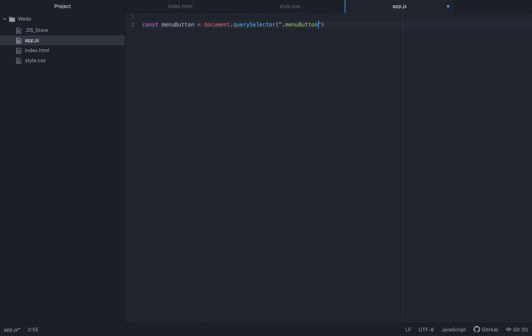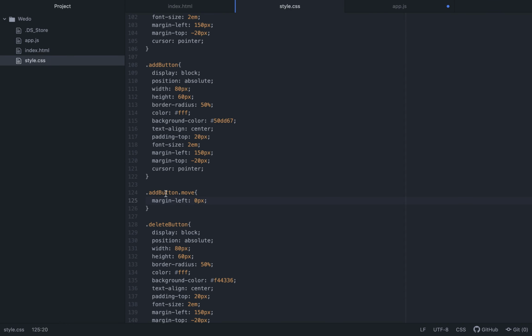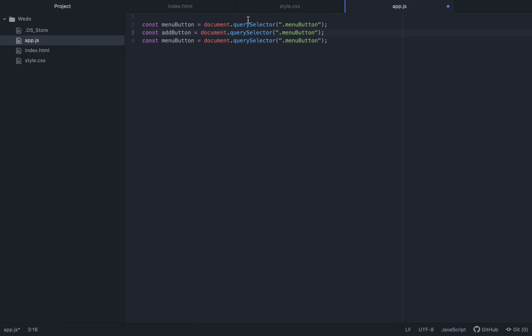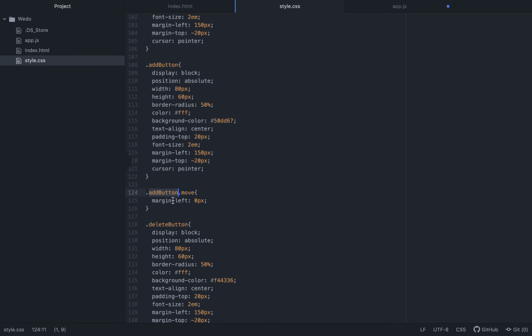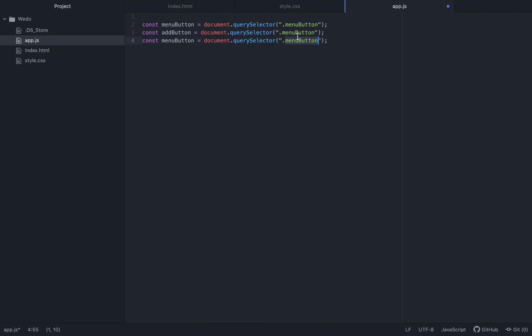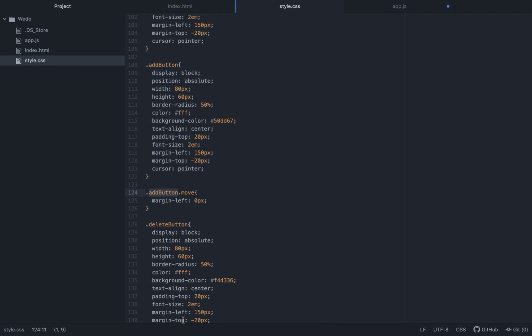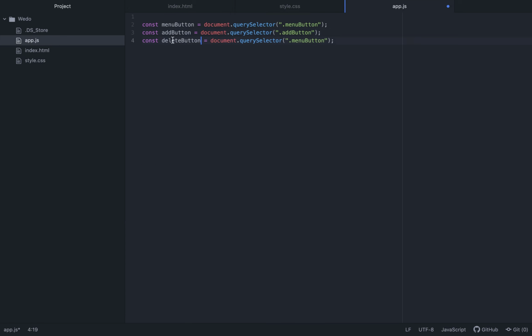I know I copy a lot, I'm a lazy programmer. We'll do the same with the add button and the delete button. We'll just select them. Alright, cool, sweet. So that's what we have right now.